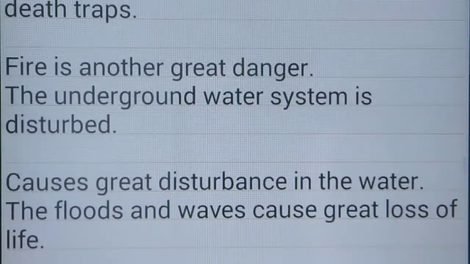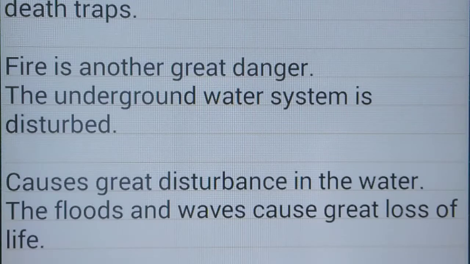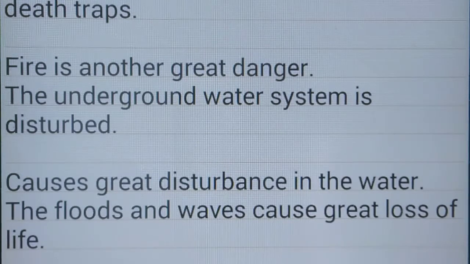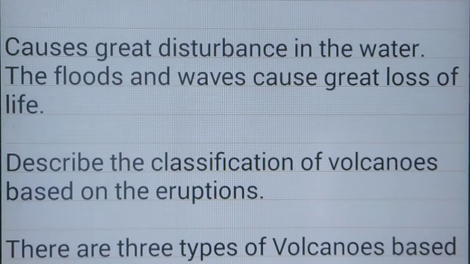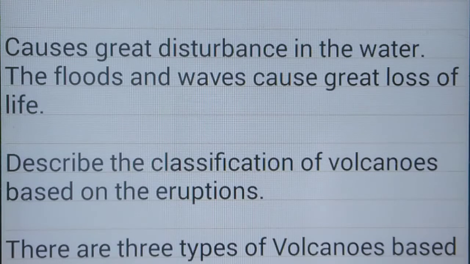Fire is another great danger. The underground water system is disturbed. This causes great disturbances in the water, and the floods and waves cause great loss of life.